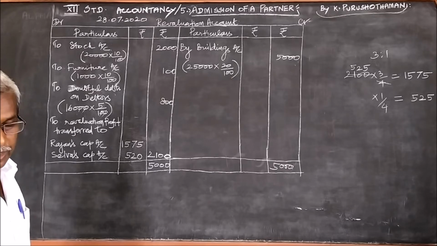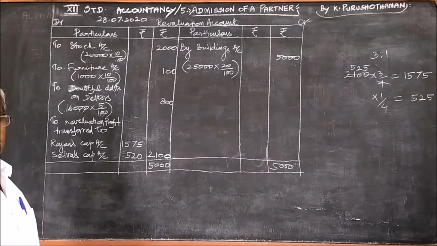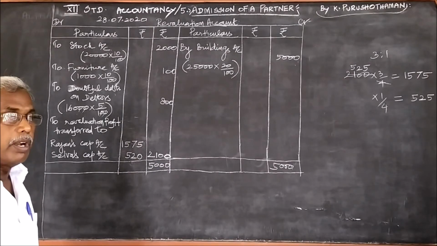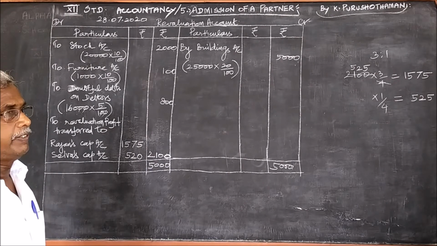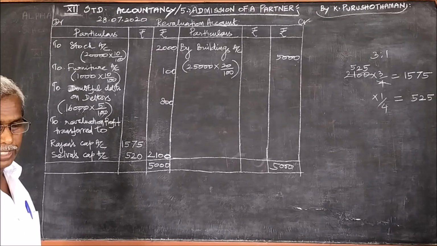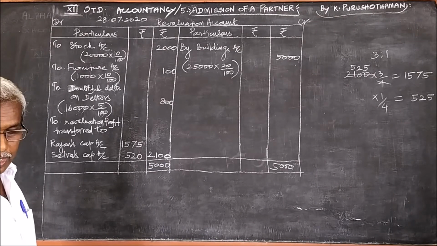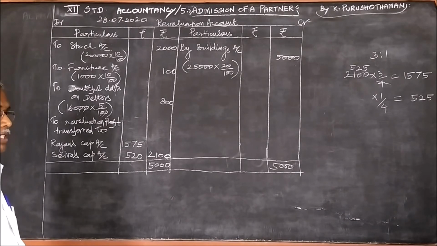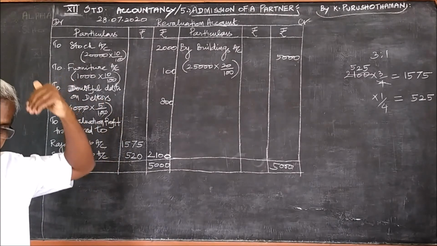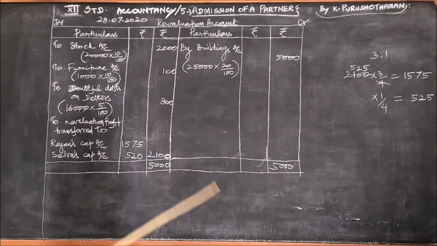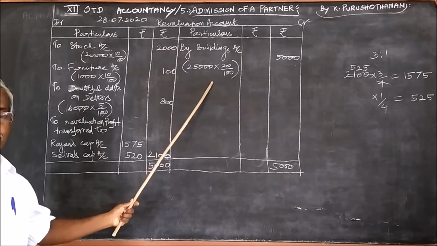Under the balance sheet, there are 3 points given. Out of those 3 points, the first point is the amount brought in by the new partner, so we need not write it. It will not come under the profit or loss items. Under point number 2, stock and furniture is to be reduced by 10%. So the value of the stock and furniture must be decreased, so it is a loss. A loss item we should write on the debit side, and a profit item on the credit side.